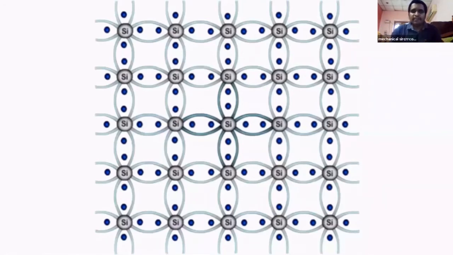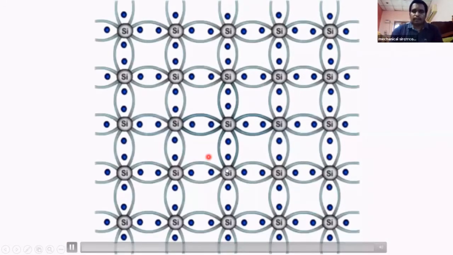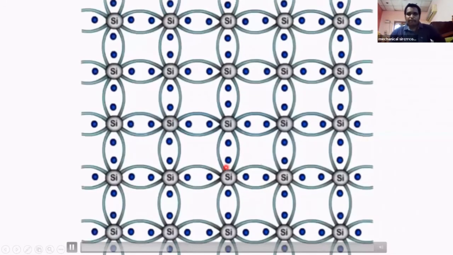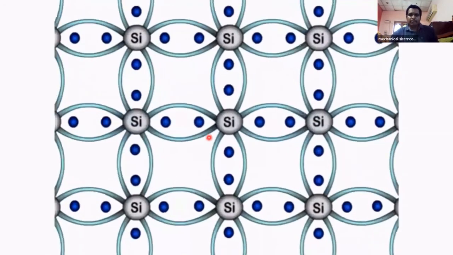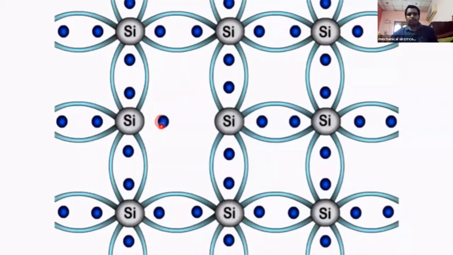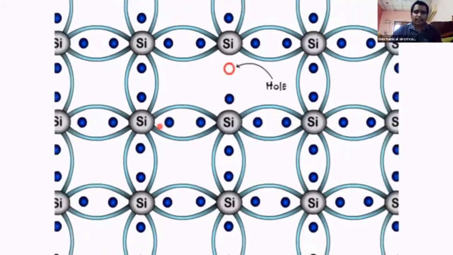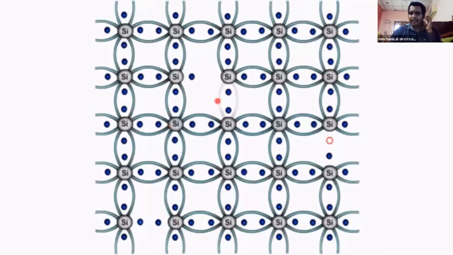Suppose in the case of an intrinsic semiconductor, before doping, this is the pure type of silicon material. If you supply heat, if you raise the temperature, the temperature supplies some energy to the electrons. Because of that energy, the electron gets out from the outermost orbit, meaning the electron is removed from the bond and moves. This causes a chain reaction.